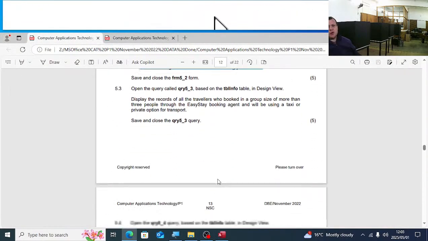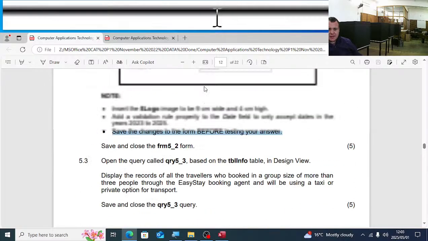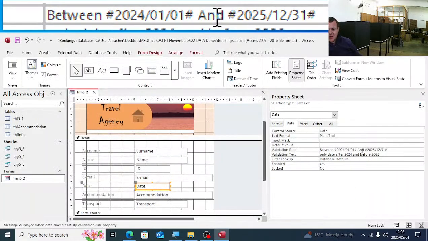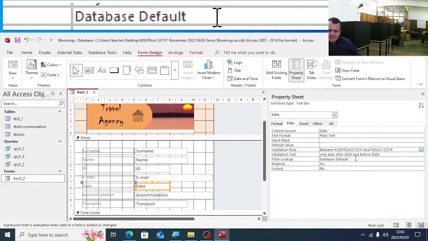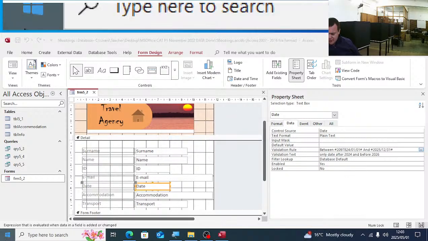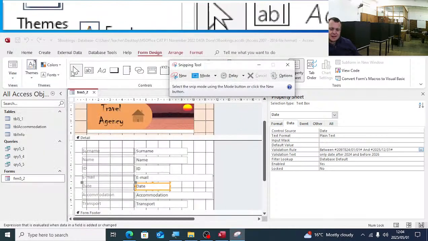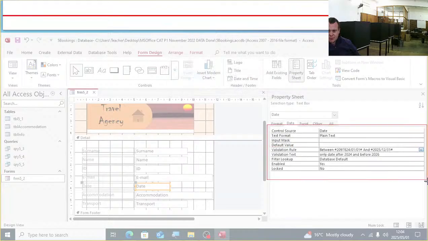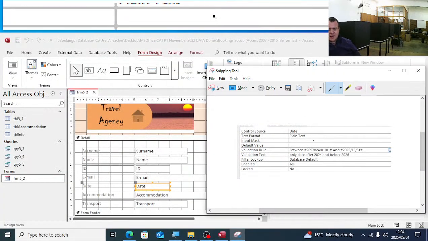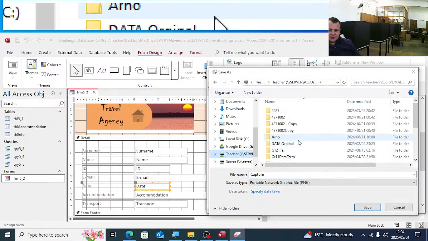If it doesn't work, what do we do, guys? Screenshot, né? So let's say for argument's sake, you have messed up something here, you have typed in something like that, and you get this thing the whole time, the expression is invalid. You'll go to the snipping tool. You'll simply just cut out the problem or your answer. You will then save this picture in your examination folder.